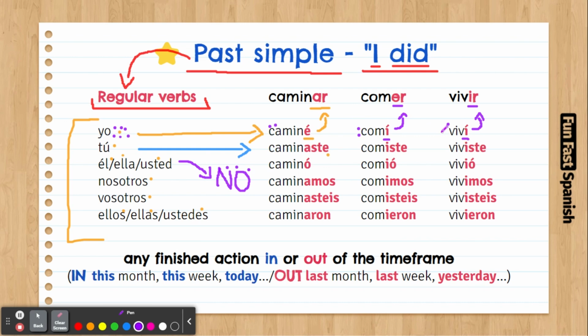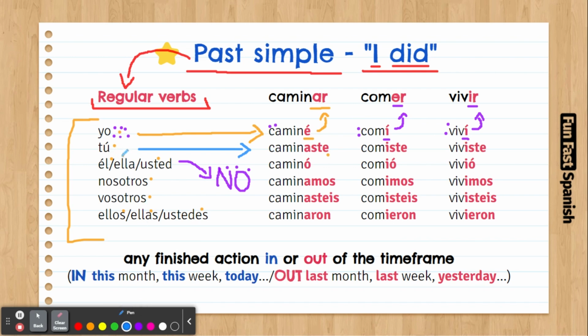Yo no viví. Okay? So, with this, you're pretty much ready to use the first personal pronoun, yo, I, and conjugate it for AR, ER, and IR verbs. Just put an É if it's AR or an Í if it's ER or IR. That's all.